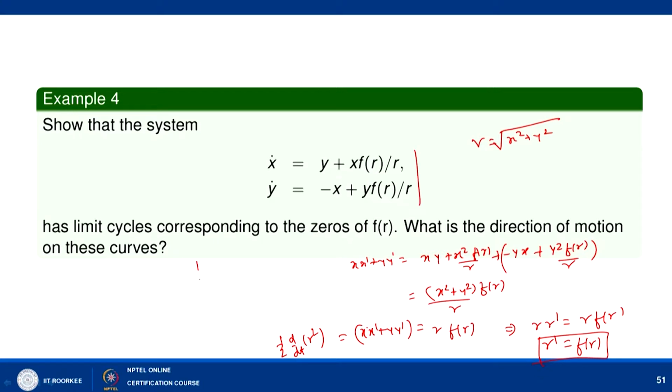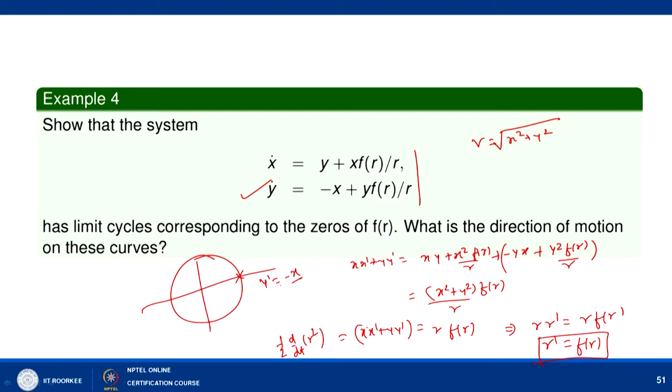So suppose we have an orbit like this. Now, we can check that at this point x is positive and y is equal to 0 here. So the direction will be given by y dash equal to minus x plus y, and y is equal to 0, so that part is gone. So y dash equal to minus x. Here x is positive, so y dash is negative.